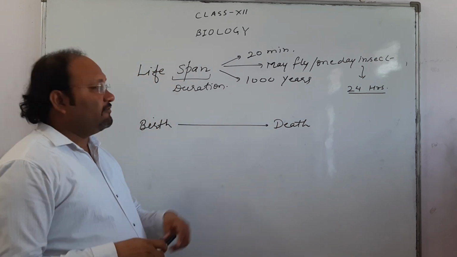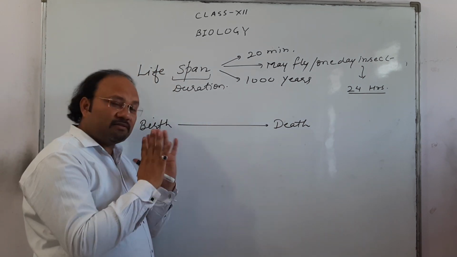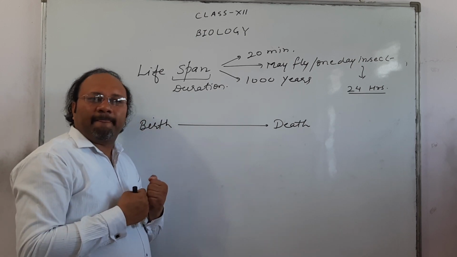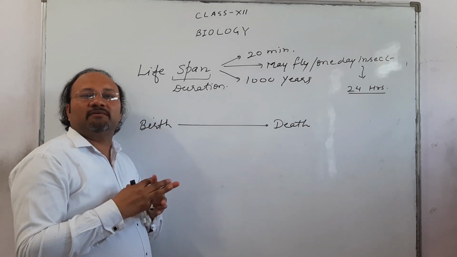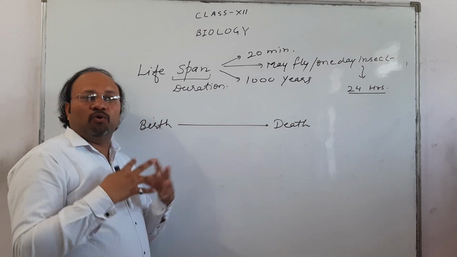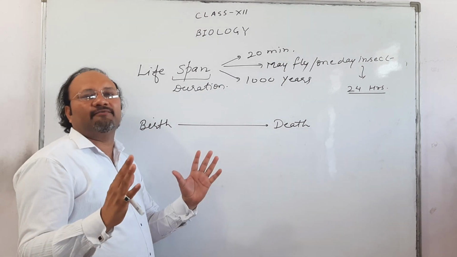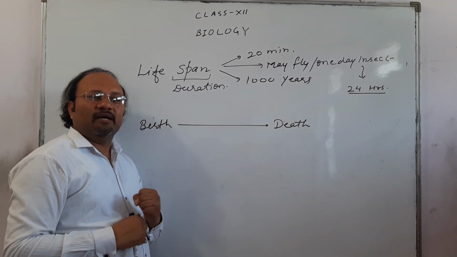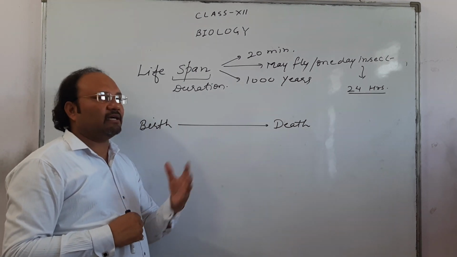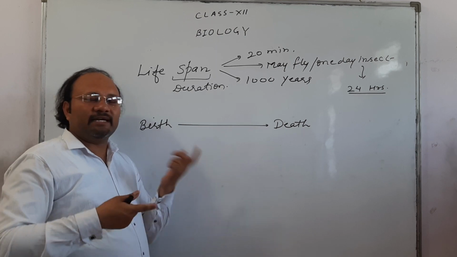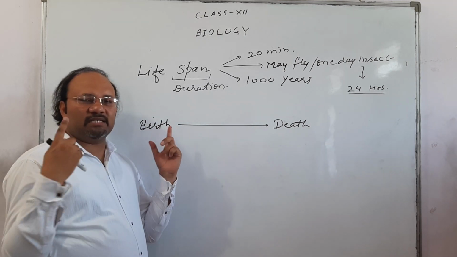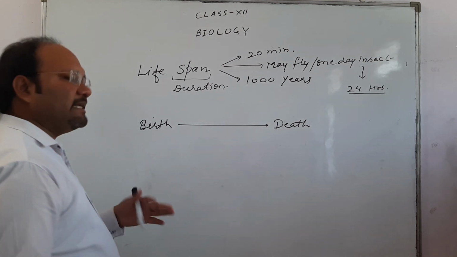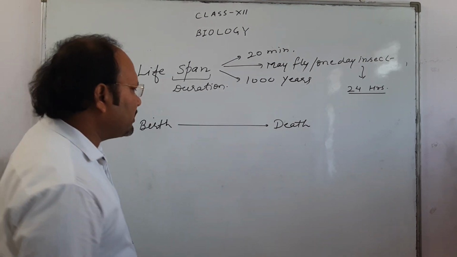Just imagine, within 24 hours, it has to complete its whole life cycle and the new generation comes. Nourishment, reproduction, growth, maturity, everything is done within 24 hours. How prompt, how efficient, how perfect they are towards life. Are they getting it from the brain? No, this is nature's tendency, provided by nature itself to each and every organism.